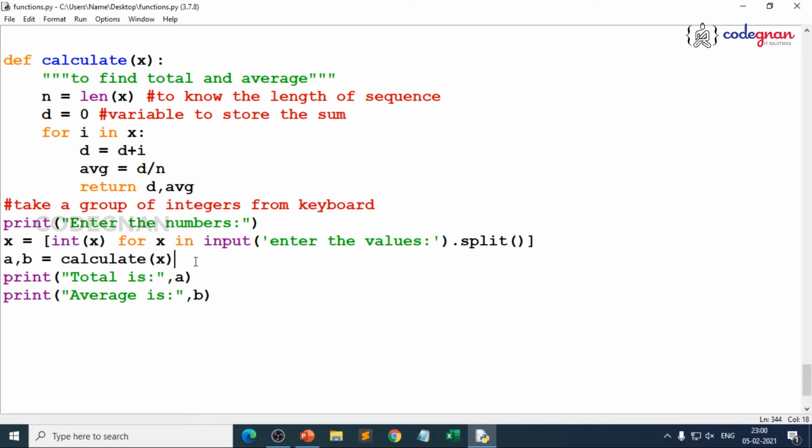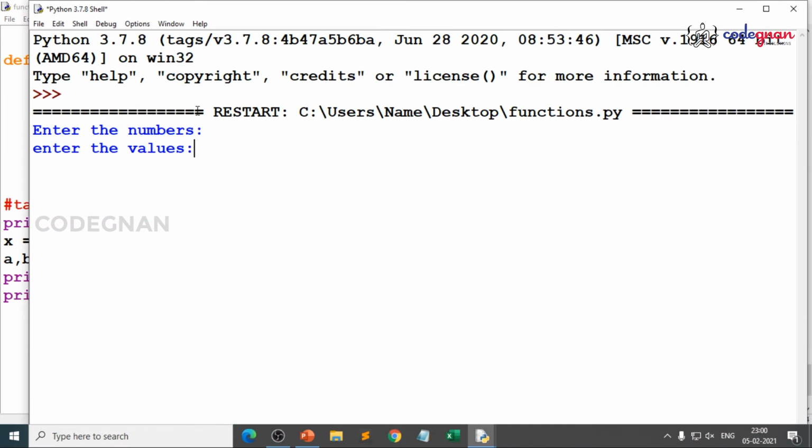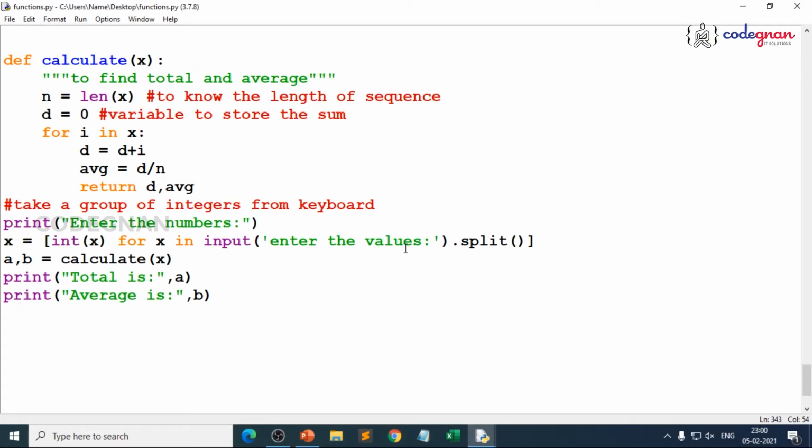Now, let's try to execute this and come to a conclusion. How will the values change? Because I gave split of empty, that means you should not give any commas or anything, just pass directly. When I execute this, I'll pass, enter the values 1, 2, 3, 4, 7, 8, 5. Okay, there you go. What is total? Total is 1, 2, 3, 4, 7, 8, 5. Average is the same. What happened over there?